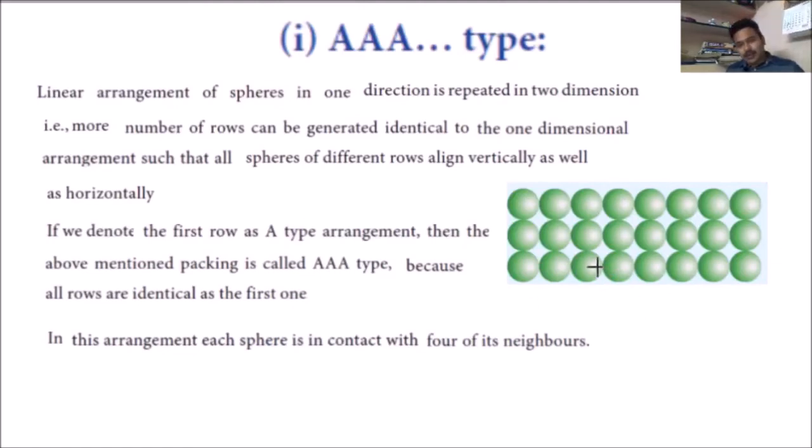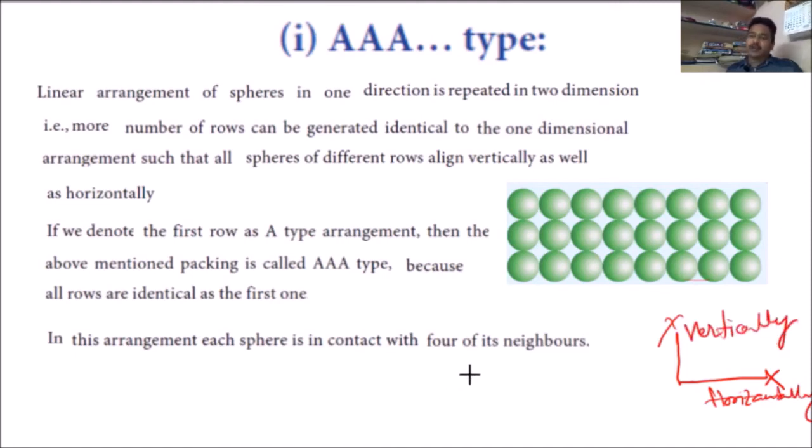I will talk about only this row. This is like one dimension only. Otherwise I will talk about only this one. This is also like one dimension only. So that is one dimensional packing only, and I am going to arrange in the x direction and the y direction. That means horizontally we are going to arrange, and vertically also we are going to arrange.